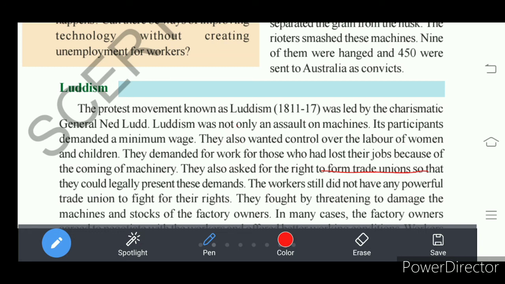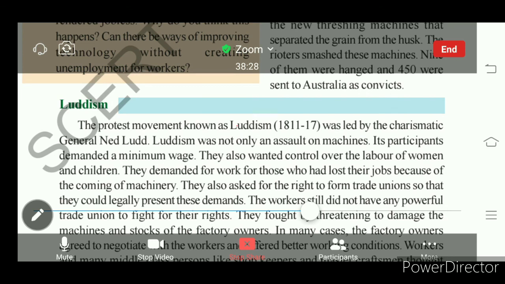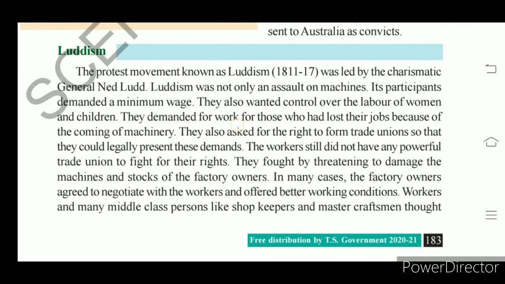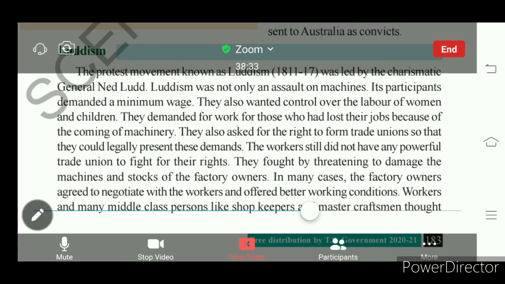Understand? Whenever they united, they had to express their problems to the government through a legal right, that is the right to protest or the right to form trade unions. So they did not have any unions, trade unions, workers unions. Understand? So the only way for them was fighting against the factory owners by damaging the machines.